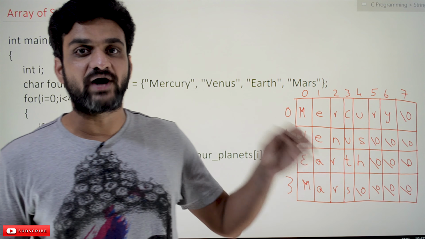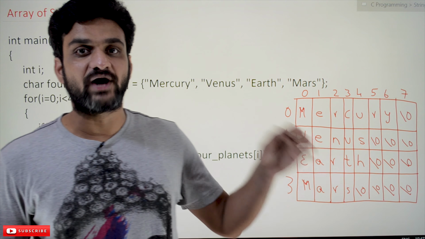So a string S is an array of characters. The definition itself is the way the declaration is stated. An array of characters is what we call a string.